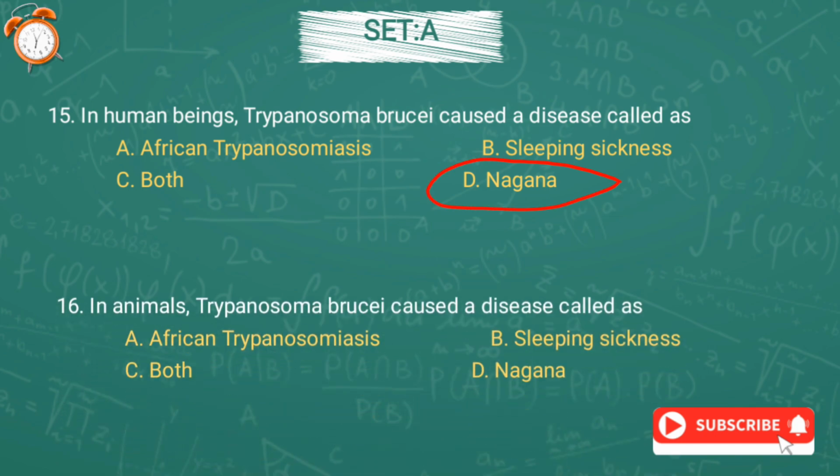Question number 16. In animals, Trypanosoma brucei causes a disease called option A African trypanosomiasis, option B sleeping sickness, option C both, or option D nagana. And the correct answer is option D, nagana.